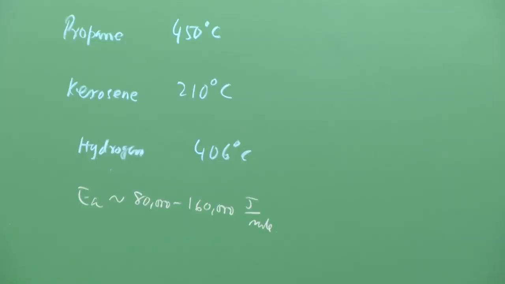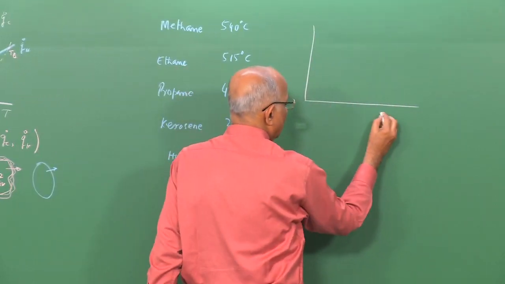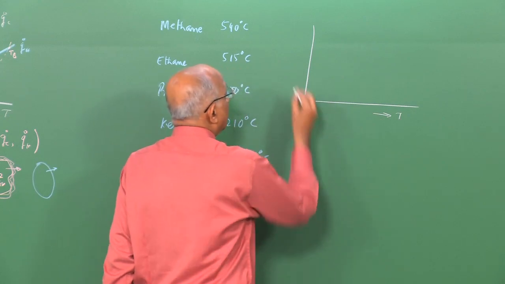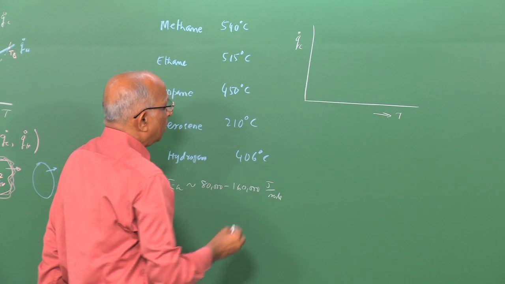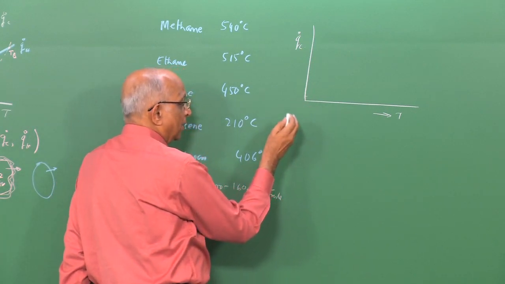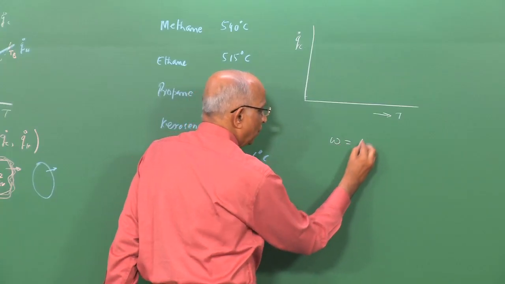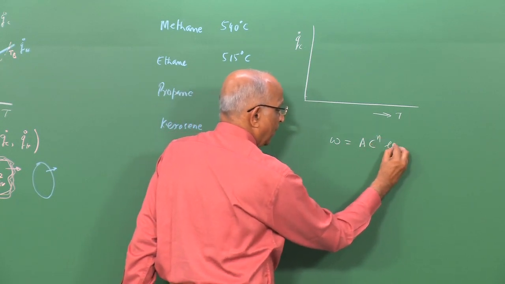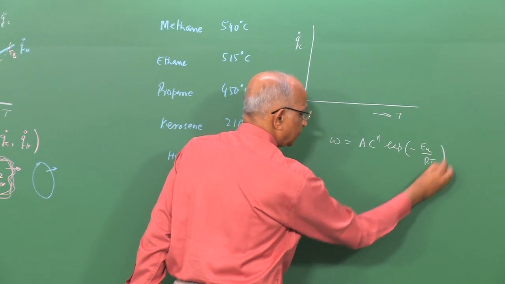Let us see the implication. If I were to make a plot versus, let us say, temperature over here, and let us say I have Q dot C over here, what is going to happen? At the ambient, low temperature, let us put down the value of omega. Omega, the rate of a reaction, is equal to A concentration to the power n, exponential of minus EA by RT.